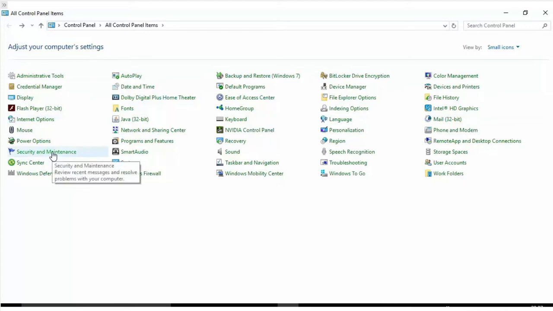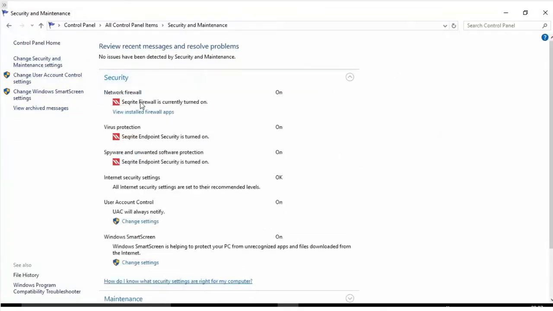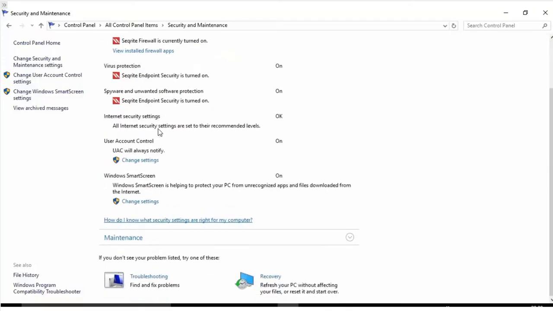Security and Maintenance. It gives the user access to the inbuilt Windows security components, as well as providing information about any existing antivirus software such as McAfee or Quick Heal.